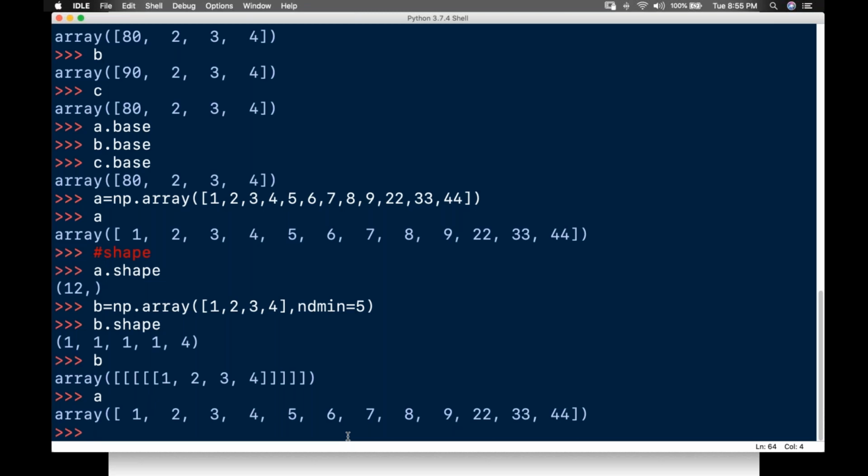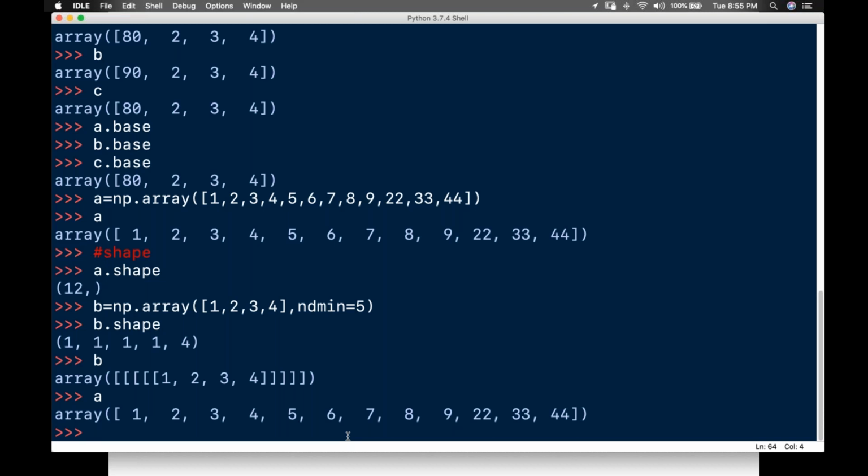By reshaping, we can add or remove dimensions, not the elements. Got it? By reshaping, we can add or remove the dimension, or change the number of elements in each dimension.